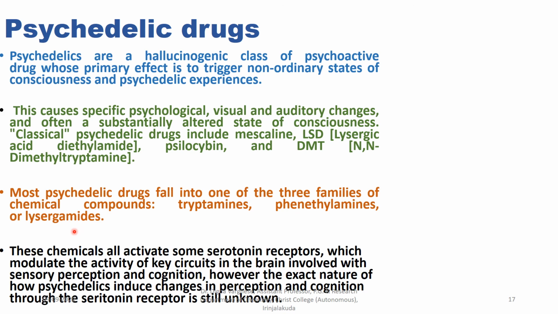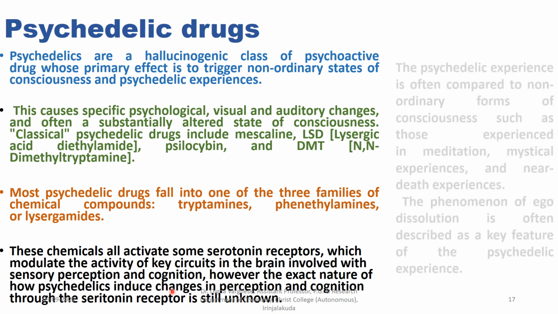Most psychedelic drugs fall into one of three families of chemical compounds: tryptamines, phenethylamines, or lysergamides. These chemicals all activate some serotonin receptors, a type of neurotransmitter receptor which modulates the activity of key circuits in the brain involved with sensory perception and cognition. However, the exact nature of how psychedelics induce changes in perception and cognition through the serotonin receptor is still unknown.